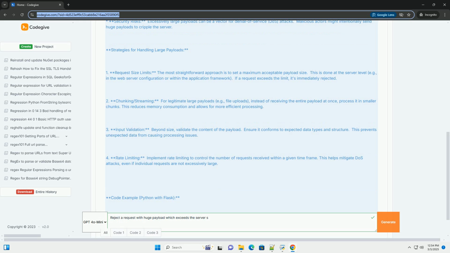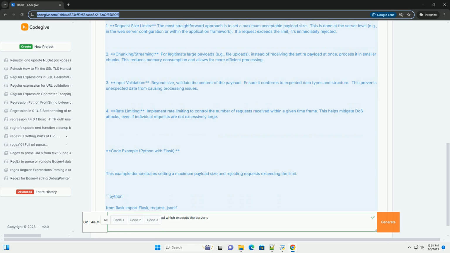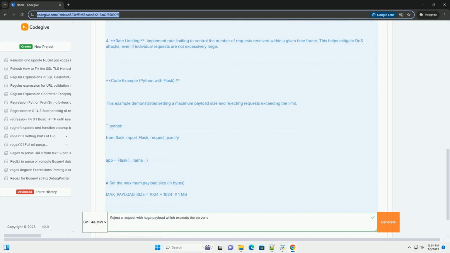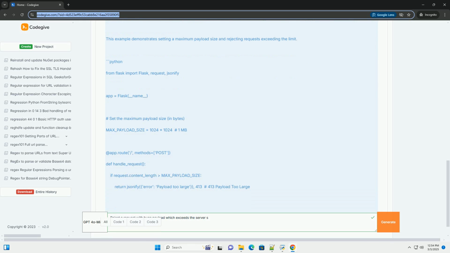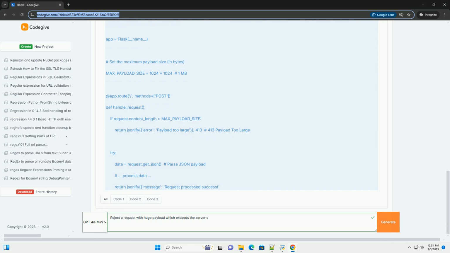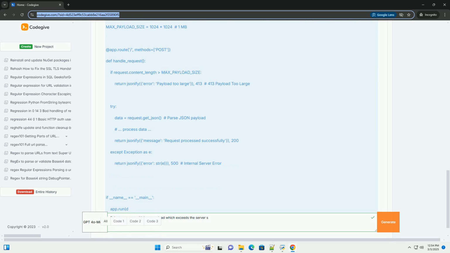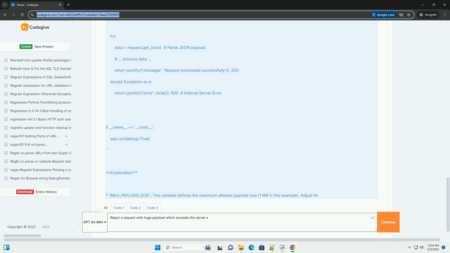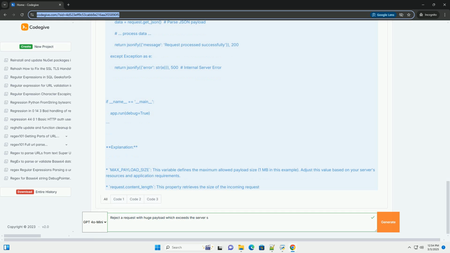Memory exhaustion. The server might run out of RAM trying to process the entire payload at once, leading to crashes or slowdowns. Processing time. Parsing and processing a massive payload can take an excessive amount of time, blocking other requests and degrading performance. Storage issues. If the payload needs to be temporarily stored, for example for processing, a large payload can fill up disk space.